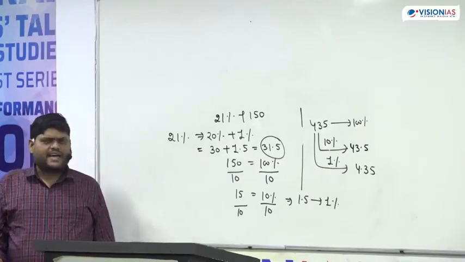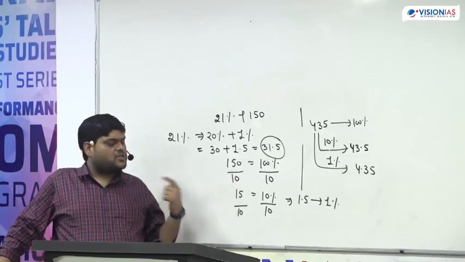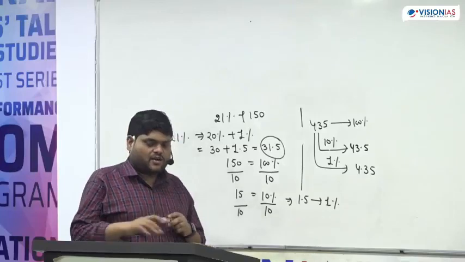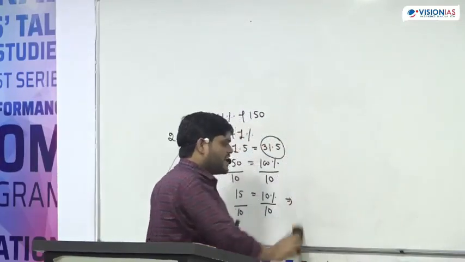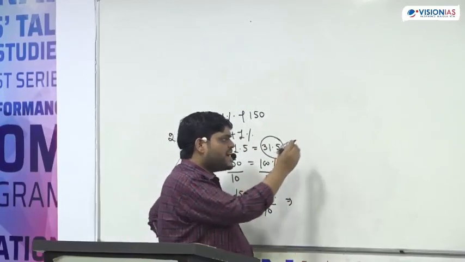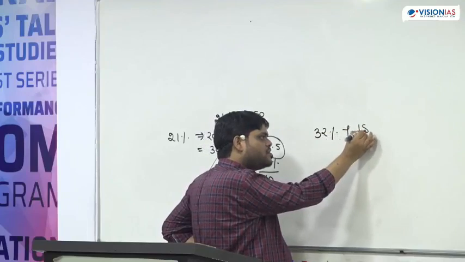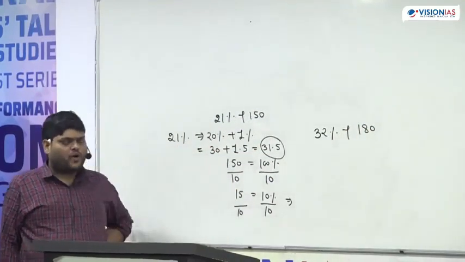Why divide by 10? Dividing by 10 is simply because we want 10% and 1%. See, understand the concept here. Wait, let me explain again. Suppose anybody asks you 32% of 180.